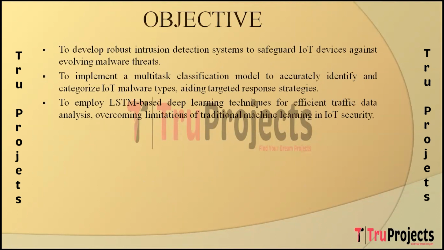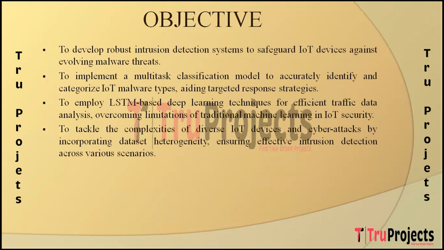Unlike traditional machine learning, which struggles with the nuances of Internet of Things traffic, the project utilizes long short-term memory, that is LSTM networks. These deep learning techniques are adept at processing sequential data, making them well suited for the time-sensitive and dynamic nature of Internet of Things network traffic. And to recognize the varied landscape of Internet of Things devices and the evolving nature of cyber attacks, the project incorporates dataset heterogeneity. This reflects the diversity of network technologies and cyber threats, making the system more adaptive and capable of handling different scenarios effectively.